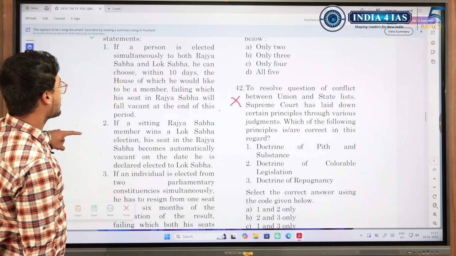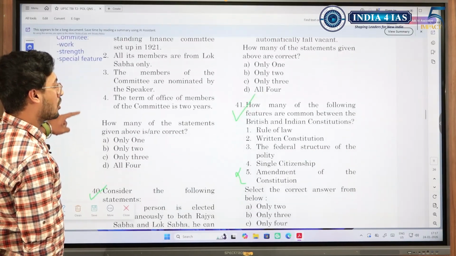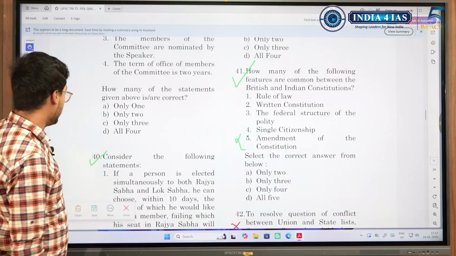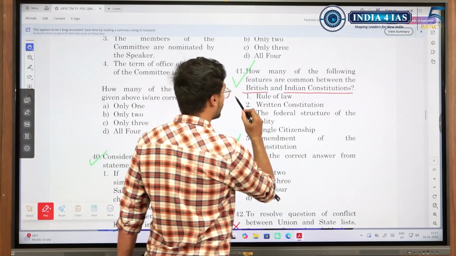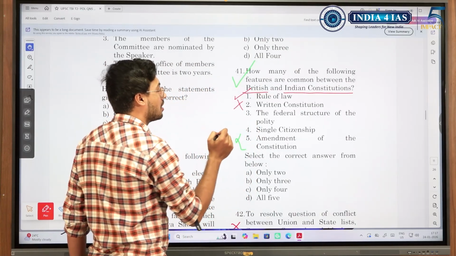This is another simple question picked up from a static source. 41. Okay. There is one thing which I wanted to highlight. This is an easy question. What are the common features between British and Indian constitution? Rule of law, yes. Written, no. British has an oral constitution.